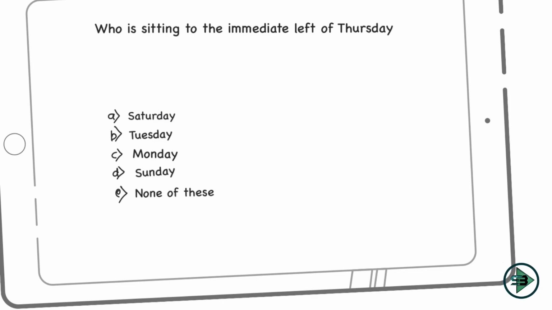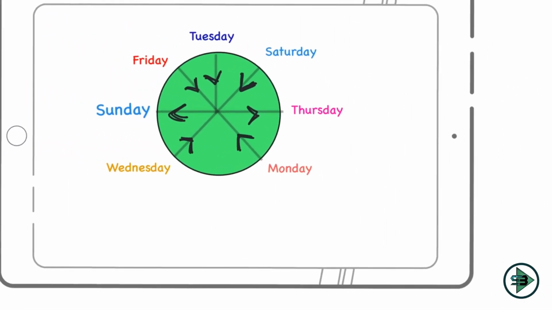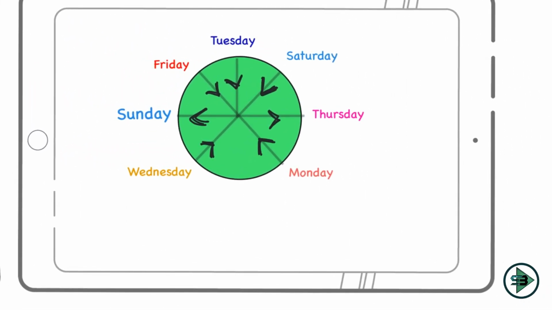Next question is who is sitting to the immediate left of Thursday? So let's come here. Immediate left of Thursday is what I want. So Thursday is here. This is Thursday looking outside. Right would be this and left is this, because Thursday is looking outside.